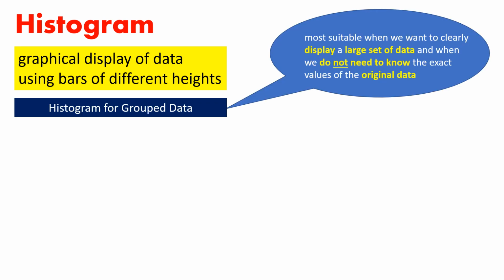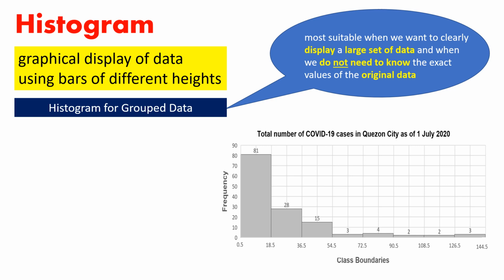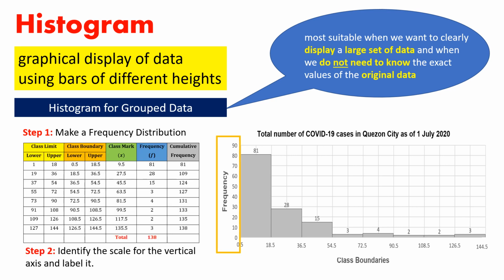A histogram for group data is most suitable when we want to clearly display a large set of data and when we do not need to know the exact values of the original data. How do we construct a histogram for group data? Step 1. Make a frequency distribution. Step 2. Identify the scale for the vertical axis and label it.